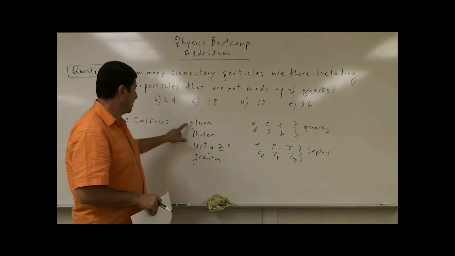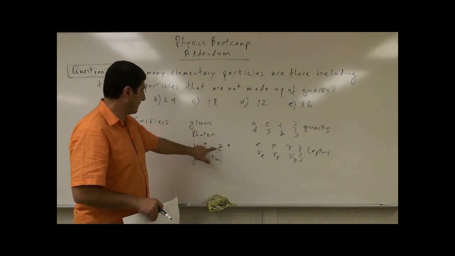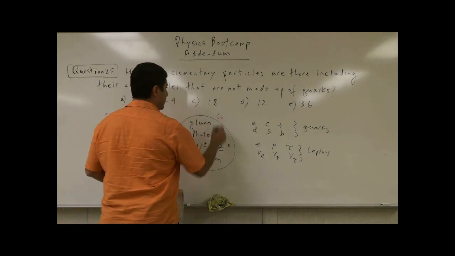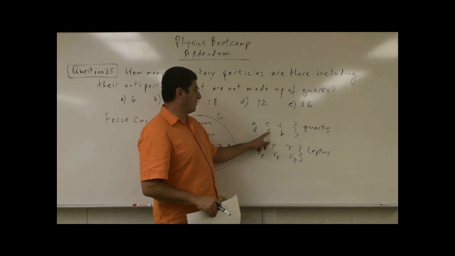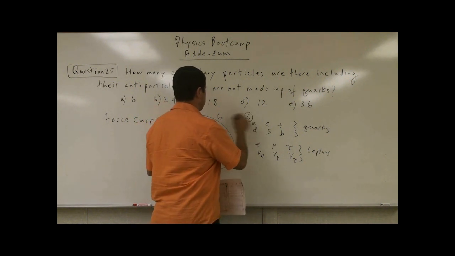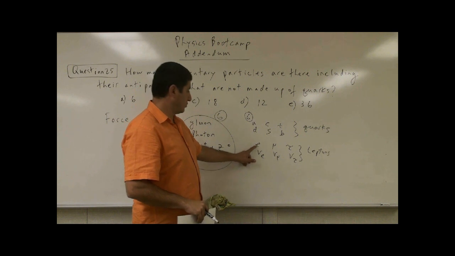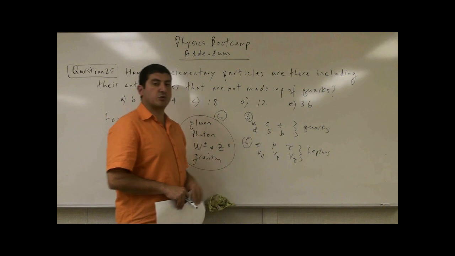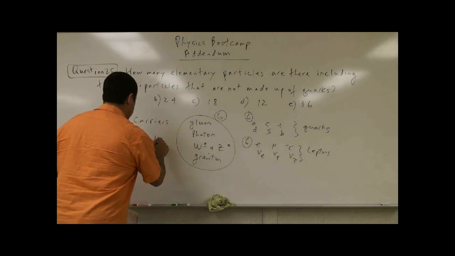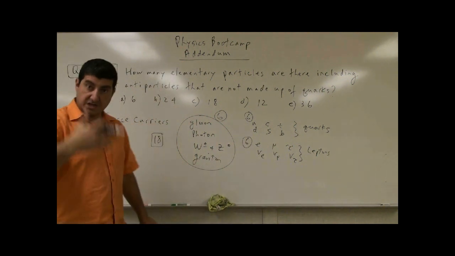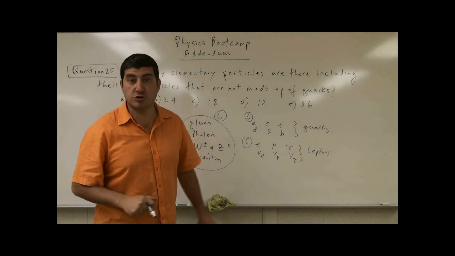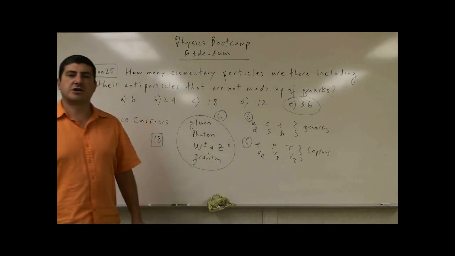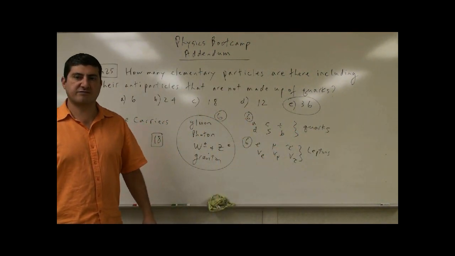So let's count them here. 1, 2, 3, 4, 5, 6. So there's 6 here. And there's going to be 1, 2, 3, 4, 5, 6. So there's 6 here. And then how many of them here? 1, 2, 3, 4, 5, 6. There's 6 here. So 6, 6, 6 is what? 18. Of course, there are their antiparticles, so that gives you 36. So the answer is 36. There are 36 building blocks of matter.